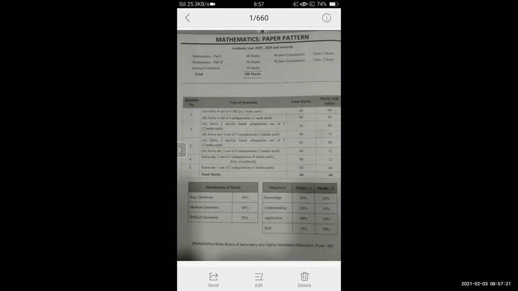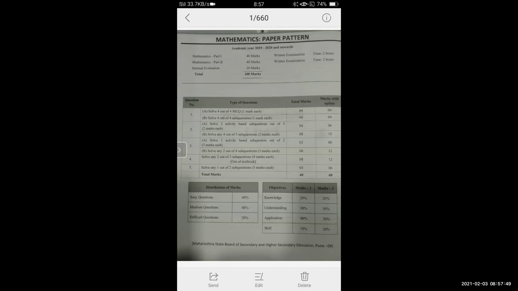Then question number 2A and question number 3A. Question number 2A is an activity based question, and question number 3A is also an activity based question. This type of question we are also going to see in the quadrilateral chapter. What activity based question can be asked in quadrilateral? This question is very scoring.